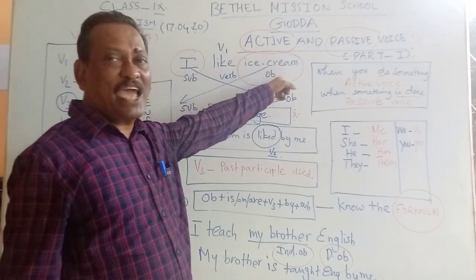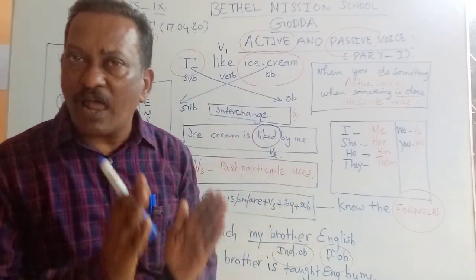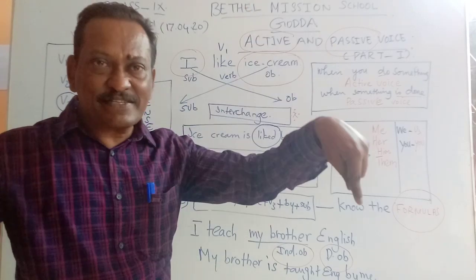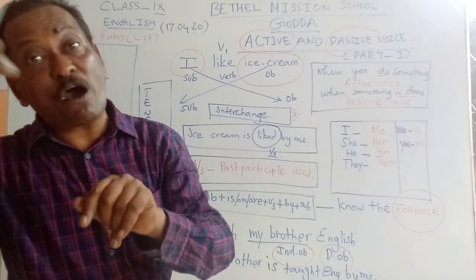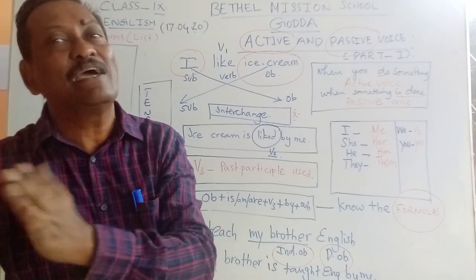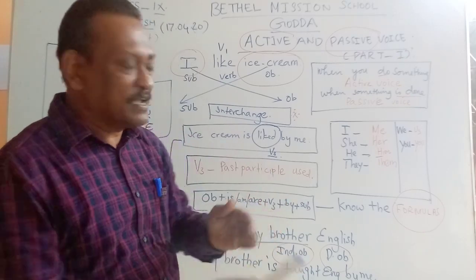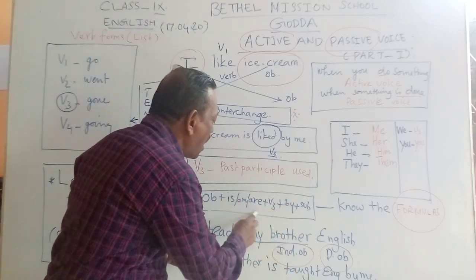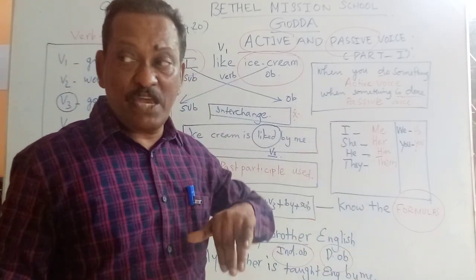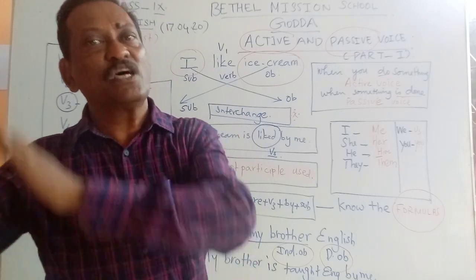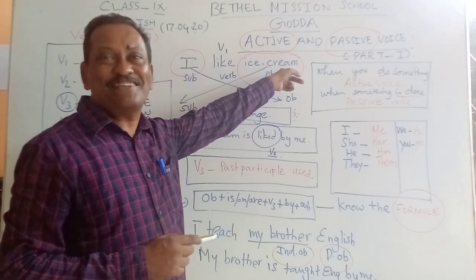But if this object is in the plural form, for example, I like stories. I is the subject, like is the verb, stories is the object, but object is in the plural form, stories. It takes the S with it. So when you change the plural object, the helping verb becomes are. Stories are liked by me. I repeat, I like stories. Stories are liked by me. Why did I use are? Because the object is in the plural form.